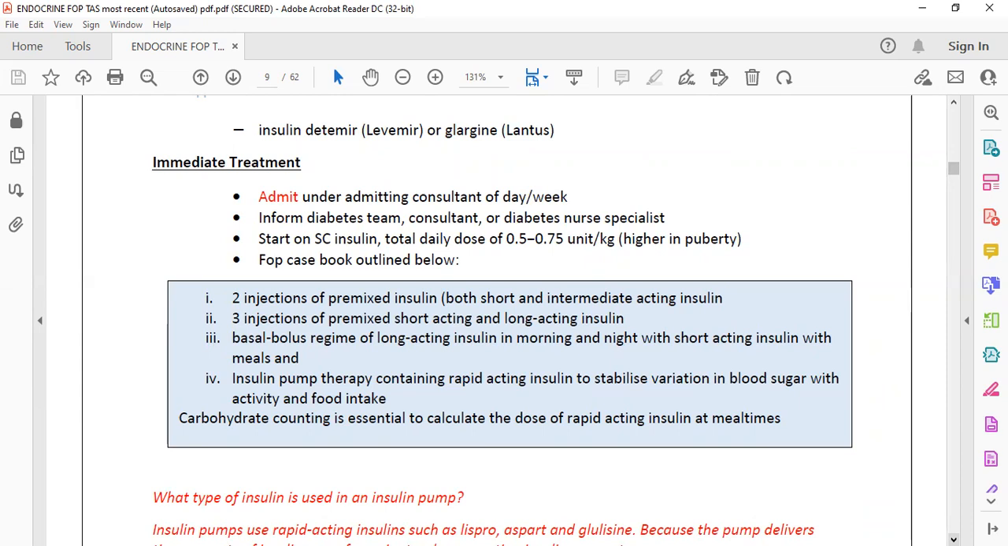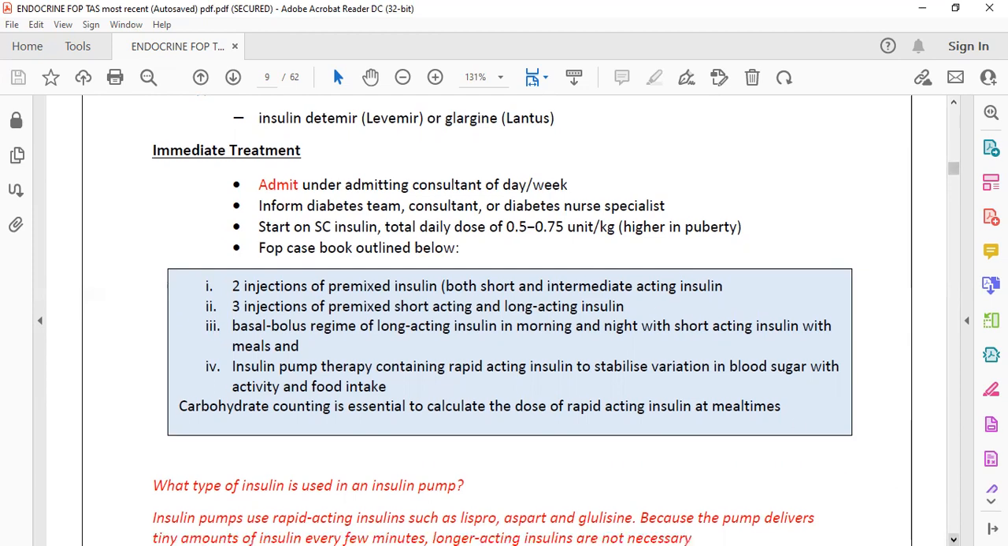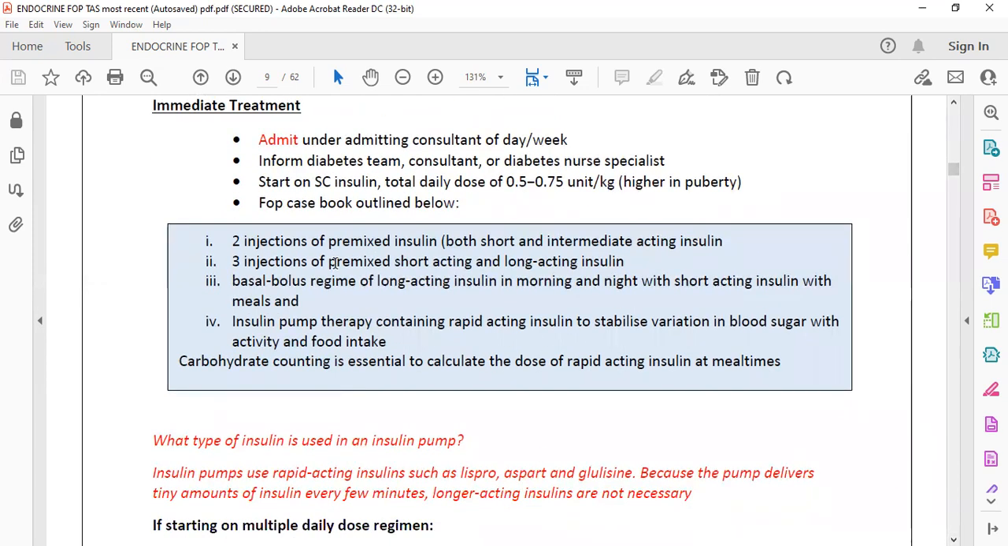For exam purposes, we should always follow the guideline, and we can also take reference from the case books and other books. But for the new updated guideline, we can follow the BSPED guideline, which is mainly used in the UK. If it is written in the books, we can give the insulin in different ways.